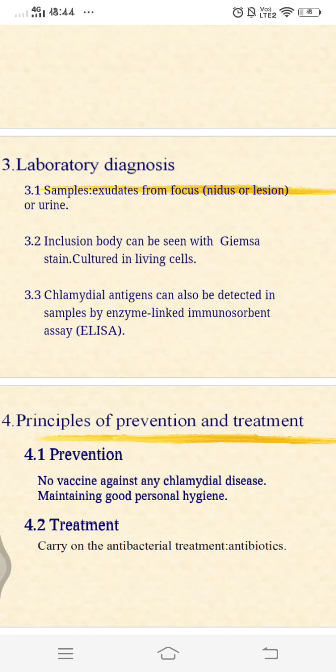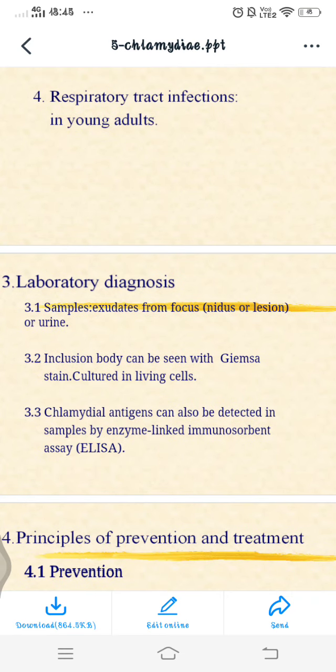So what would be the prevention? There is no vaccine against it, so always maintain good personal hygiene. For treatment, carry on antibacterial treatment with antibiotics. What are those antibiotics? Tetracycline, erythromycin, and sulfonamides. So this is all about chlamydia.